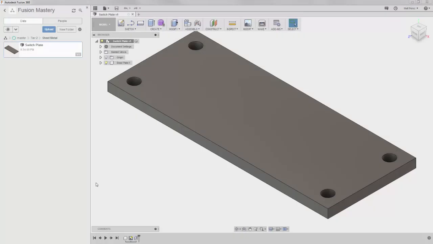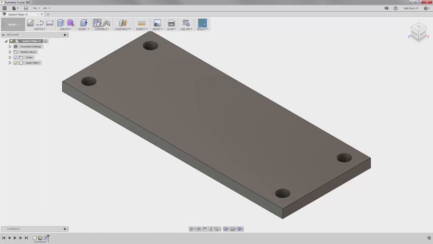In this lesson, we will prepare to make a sheet metal part by creating a sketch using the intersect and fillet functions. We'll create a new design using the switch plate file and save it to the Tier 2 project in a new folder you'll need to create named Sheet Metal.